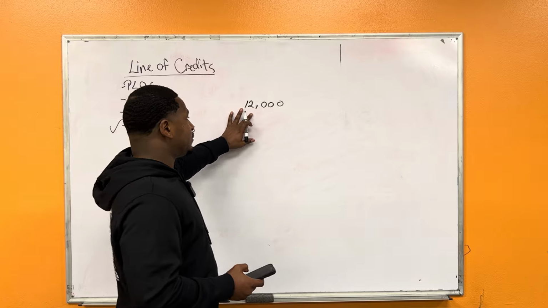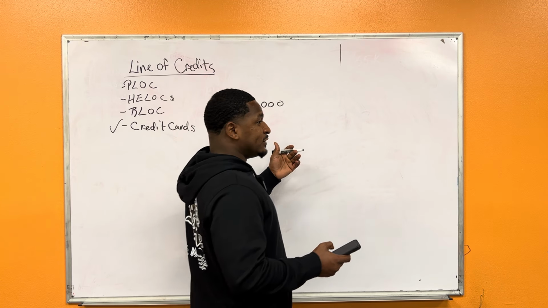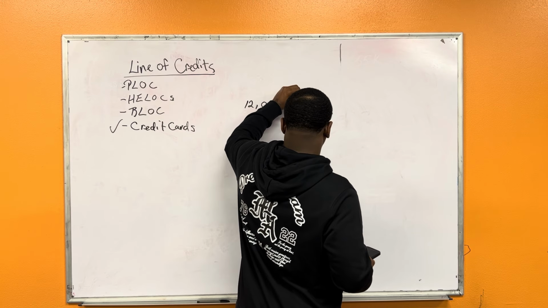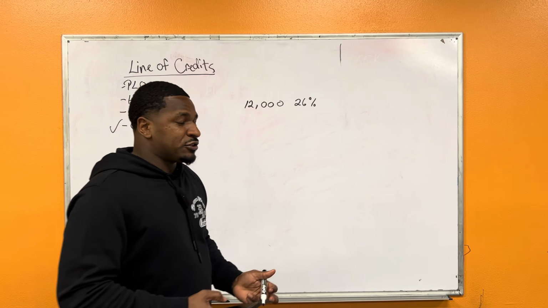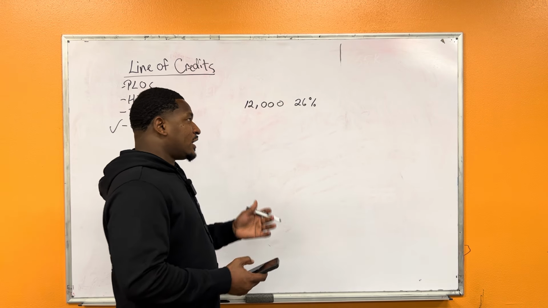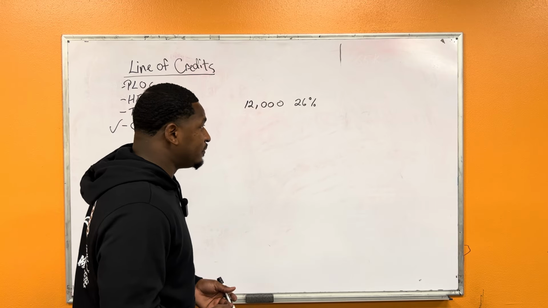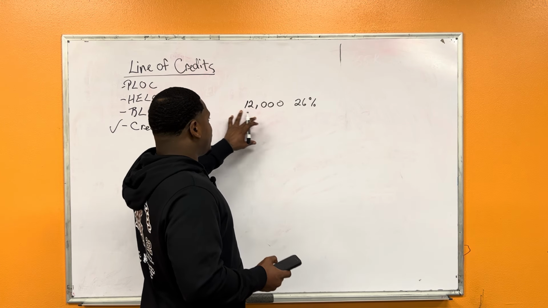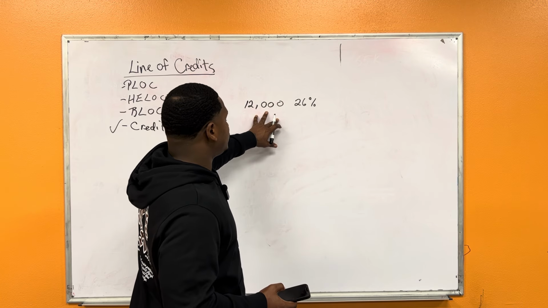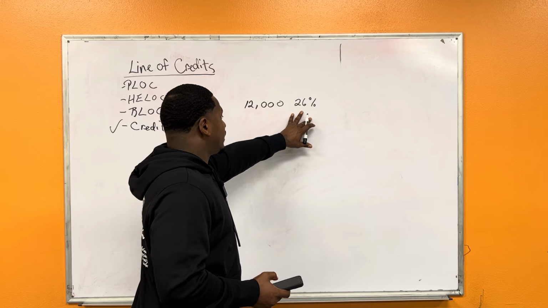Say your credit card has a 26% interest rate. I went pretty high because it's normal now. That's the world we're living in right now in 2025. So you have a $12,000 balance with a 26% interest rate, right?